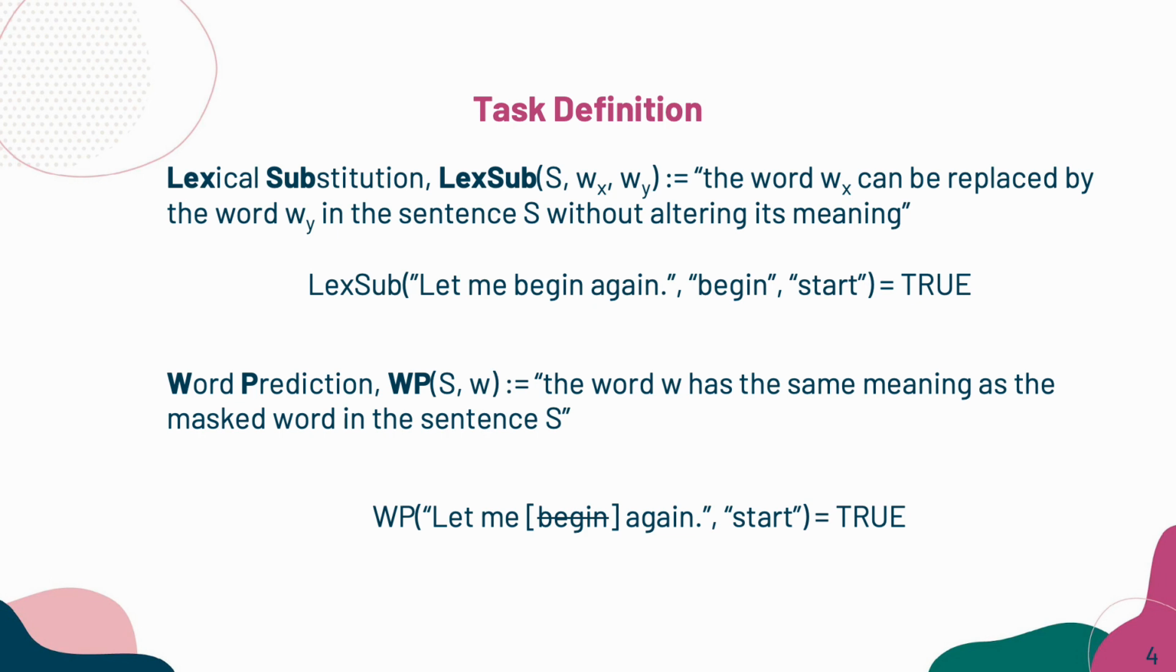Our method builds upon two binary problems, lexical substitution and word prediction. Lexsub is to determine if word Y can replace word X in a sentence S without altering its meaning. For example, in the sentence, "Let me begin again," with begin and start as the two provided words, Lexsub would return true. Word prediction is to detect whether a given word has the same meaning as a masked word in a sentence. Using the same example, with begin being masked and start as the provided word, word prediction would return true.